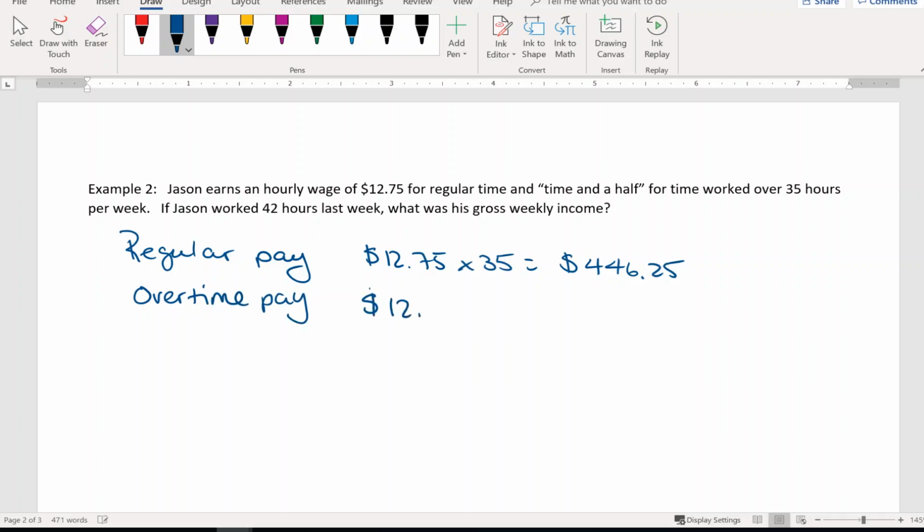So 12.75 times 1.5. That will give him what he earns per hour at time and a half. Now, he worked 7 hours more than his regular 35. So we're going to take this pay and multiply that by the 7 hours that he worked. And this comes to $133.88.